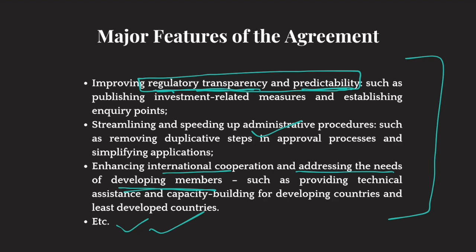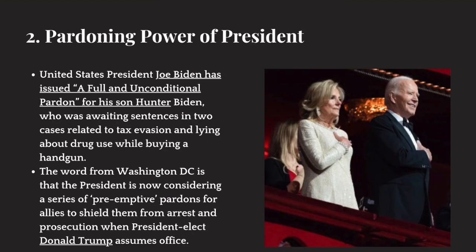All right. Now let's move on to the second issue, which is the pardoning power of the president. Now see, here is Joe Biden. You know him. He is currently the president of USA. He would stay there till January, when Donald Trump would take the reins of the American presidency from him. But he's still the president till January.